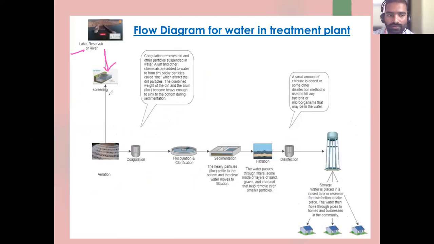Screening tank. So screening, then aeration. Initially the water is brought to the aeration only. From this aeration, sometimes it goes to the coagulation, or sometimes to the screening. Next is coagulation to flocculation, then clariflocculation, sedimentation, filtration, disinfection, and your storage tank.